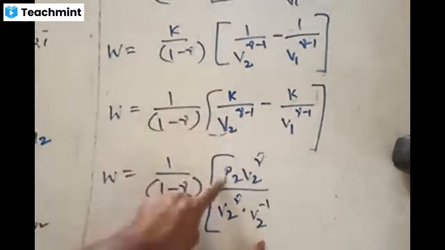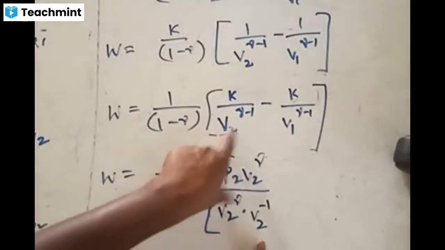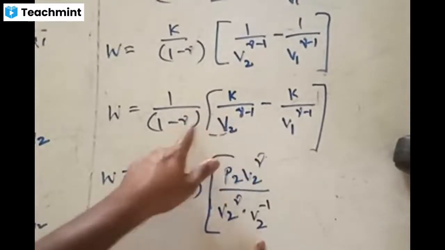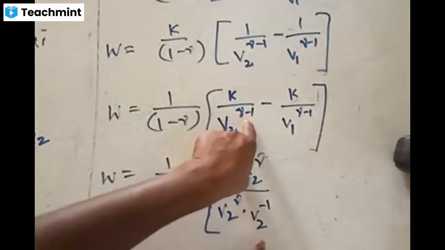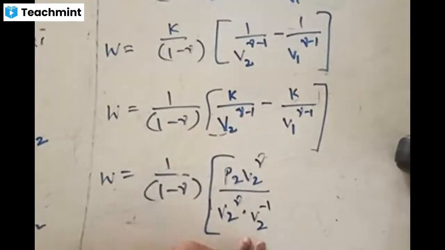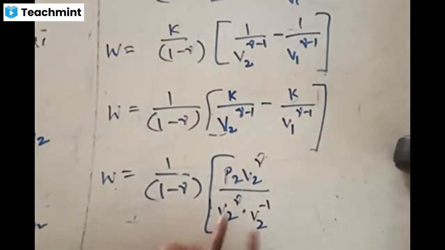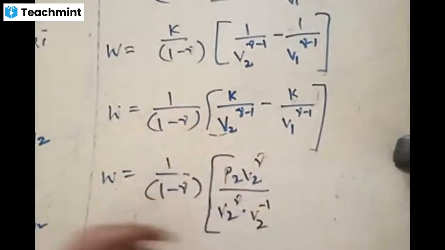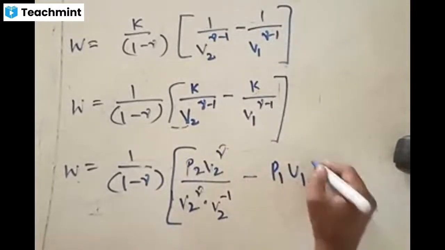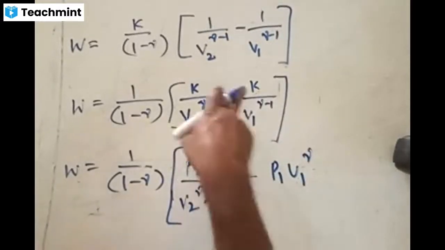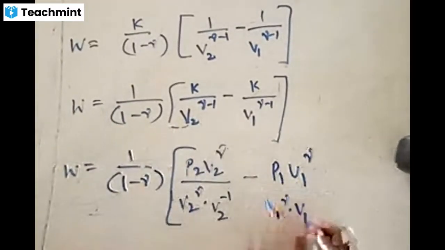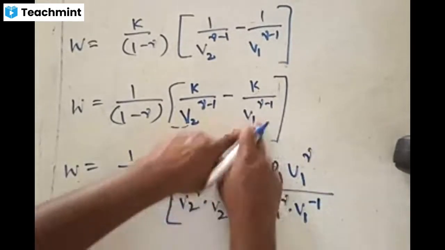First thing is K is replaced by P2 V2 power gamma. Second thing is V to the power of gamma minus 1 is written as separate bases. When bases are the same, powers are added. Here powers are already added. I'm separating these powers as V2 to the power of gamma multiplied by V2 to the power of minus 1. If you multiply these two, what happens? It becomes gamma minus 1. Simple thing. Minus K now is replaced by P1 V1 power gamma, because since we have V1, I'm using K as P1 V1 power gamma by V1 to the power of gamma multiplied by V1 to the power of minus 1. Just separating the bases here.